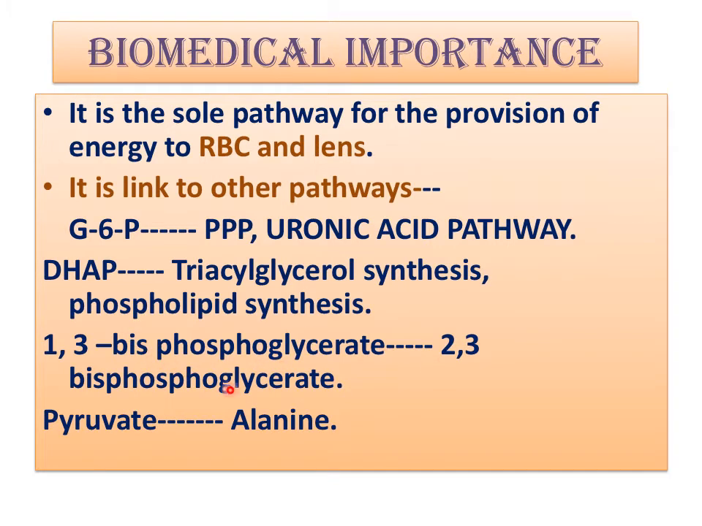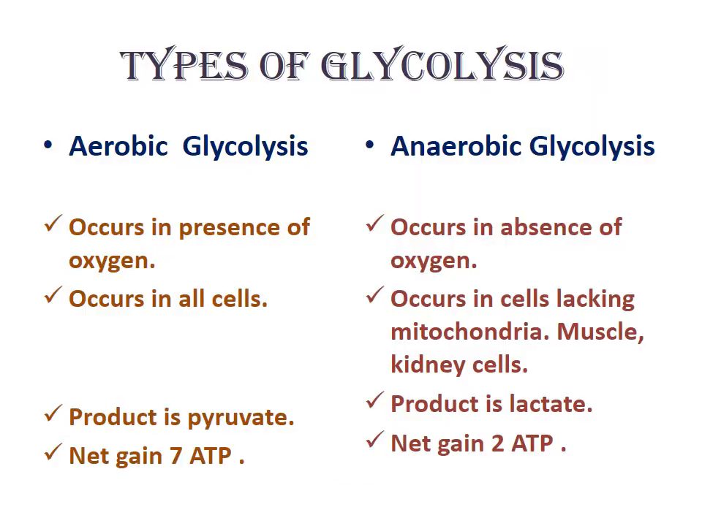1,3-bisphosphoglycerate and 2,3-bisphosphoglycerate are also intermediates in RBC cells. Then pyruvate is also an intermediate for the production of alanine. So in this way we have seen that glycolysis has many important roles. So now it is necessary to learn the pathway.